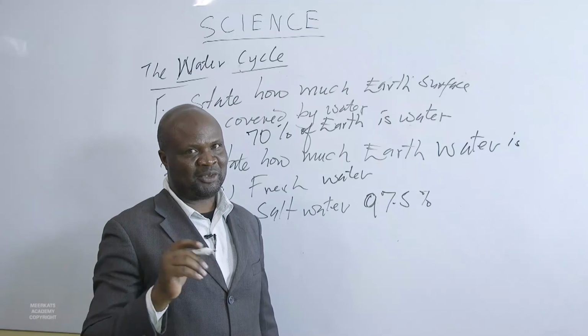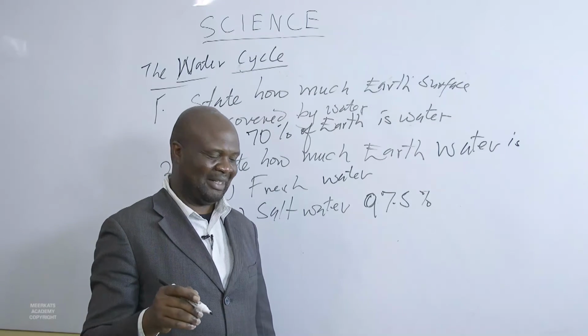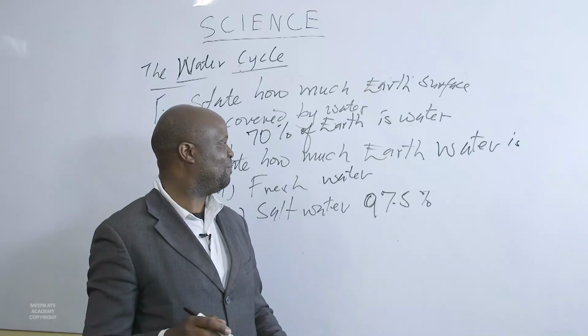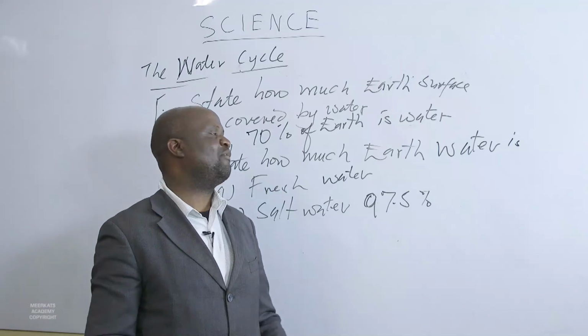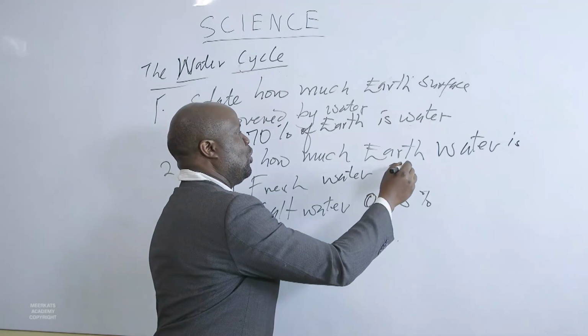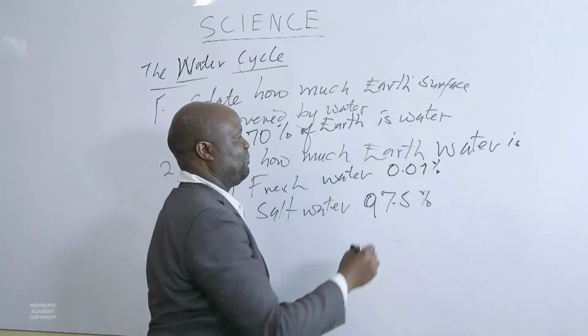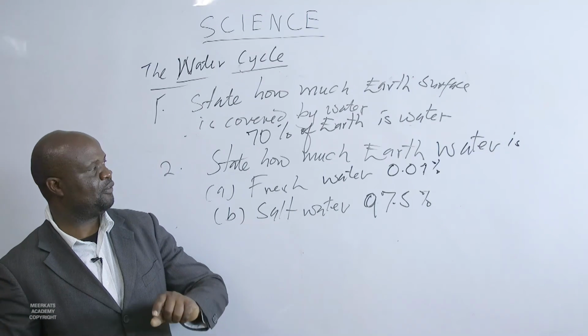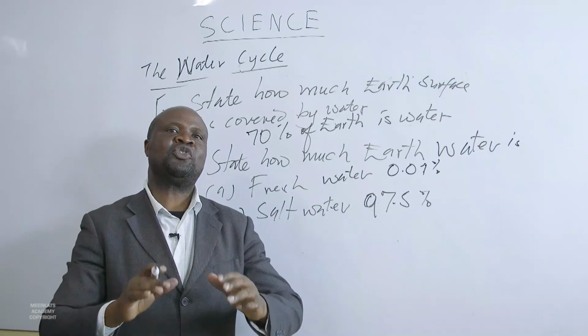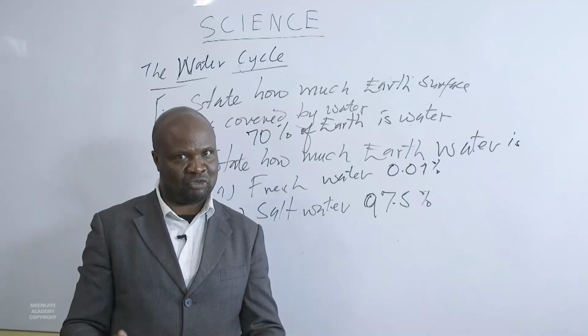2.5% is fresh water, but trapped underground and in the form of ice. But the fresh water that is available for use, we said it is 0.1%. If you go to our diagram, 0.1% is fresh water available for use.